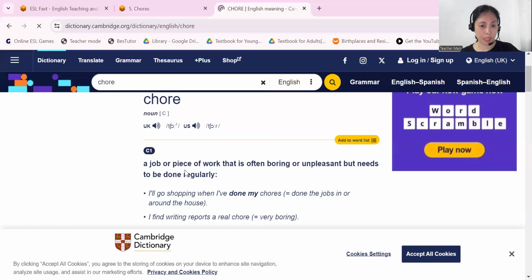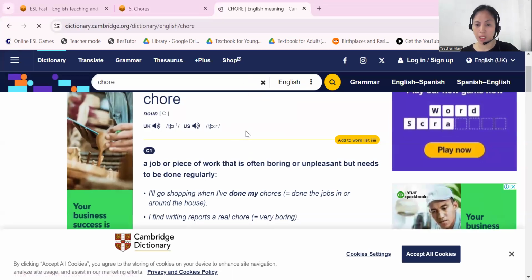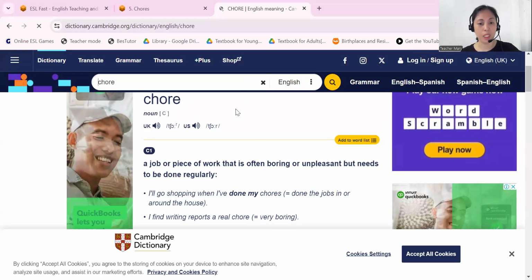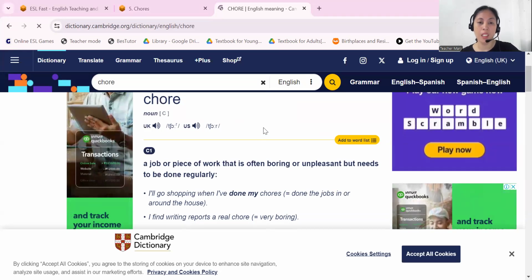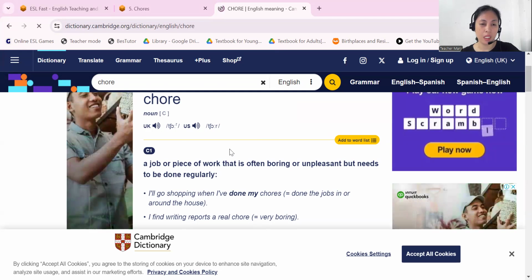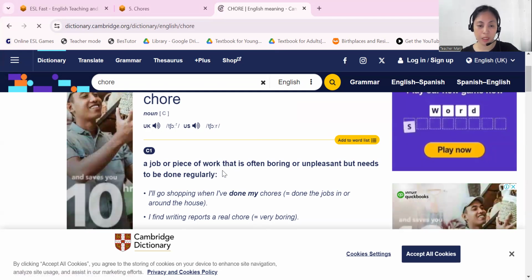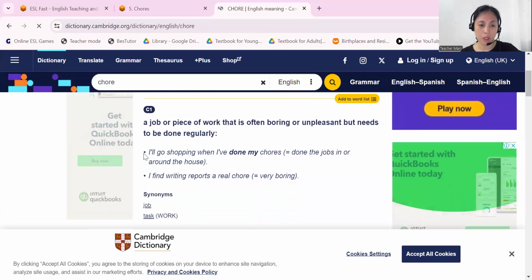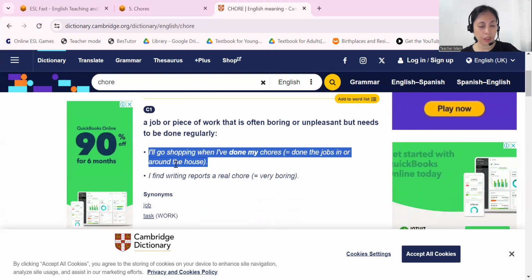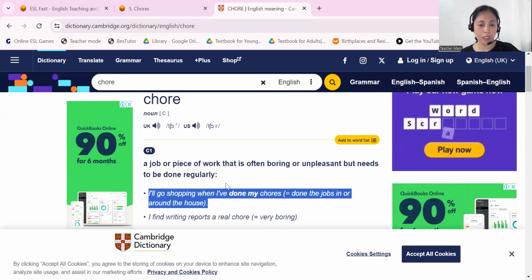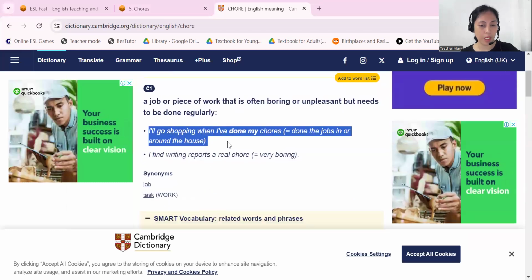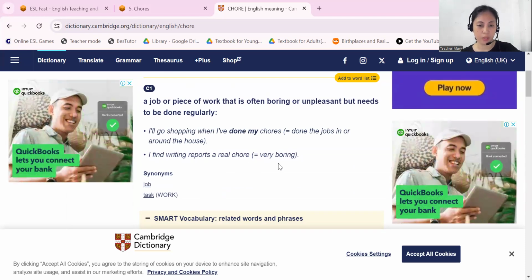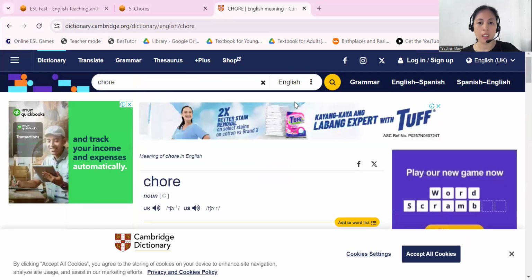So that is a job or piece of work. But this vocabulary is kind of deep, so I'm trying to explain these words to you in a simpler way. I think this meaning is good for grade 4 to 6. You can also look at the sample sentences. All right. I'll go shopping when I've done my chores. I find writing reports a real chore. So it's very boring.